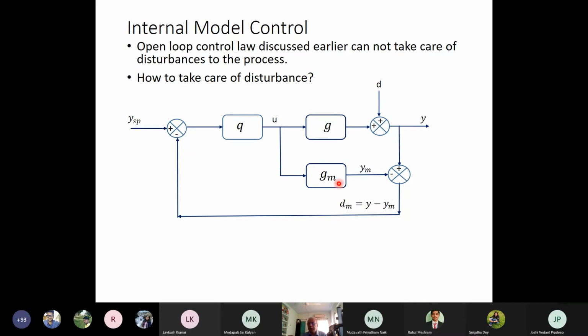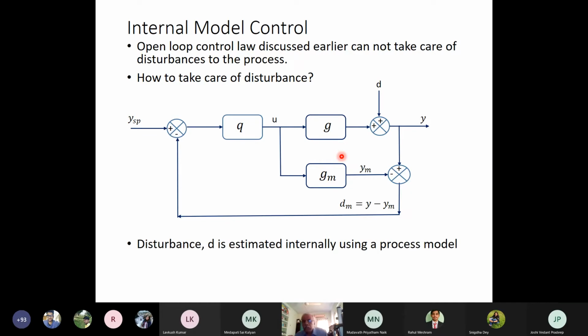So here, using the process model, we estimate what the disturbance is. Accordingly, we change the set point to the controller so that the disturbance can be taken care of. So here, the disturbance is estimated internally using a process model.